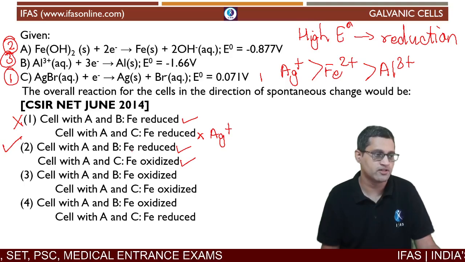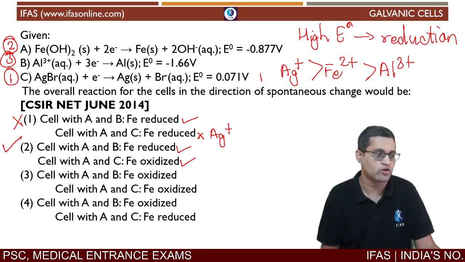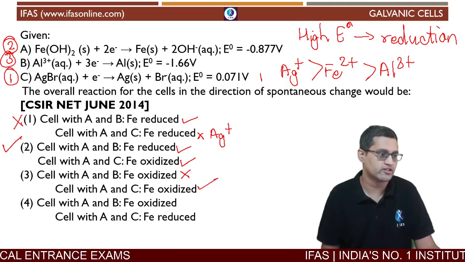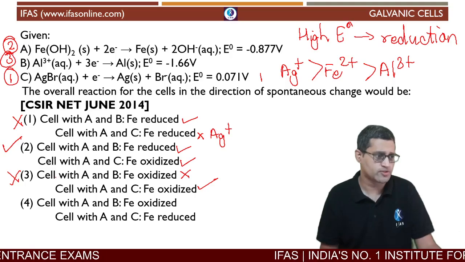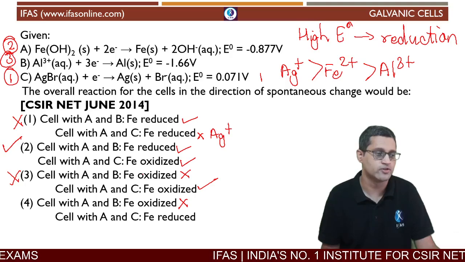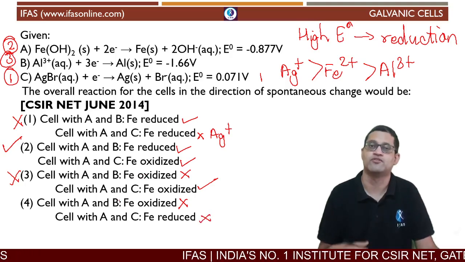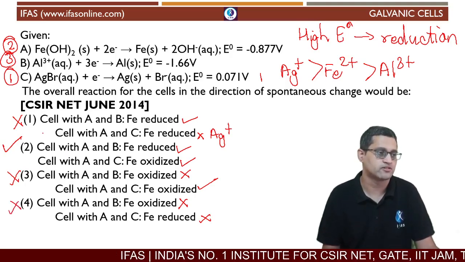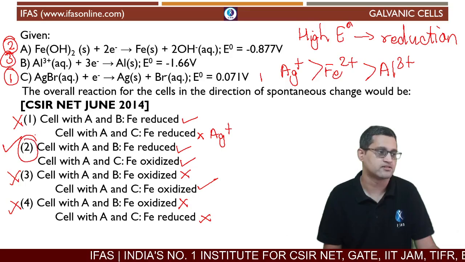In the third option, again, you have Fe oxidized here, which means this is wrong. Overall, the third option is wrong. The fourth option, cell with A and B, Fe is oxidized, that has to be incorrect. Fe is reduced, that is also incorrect. Fe is oxidized in this case, right? So the second option is going to be the correct answer.